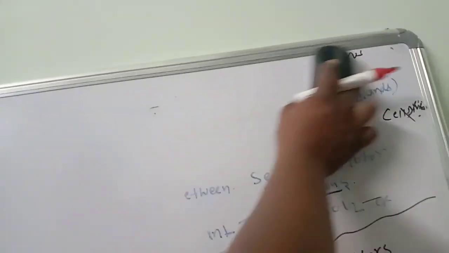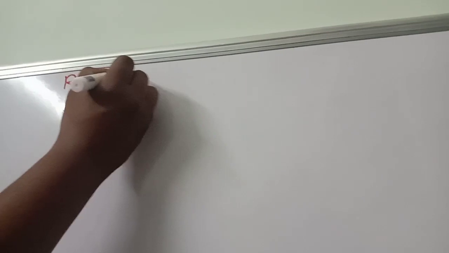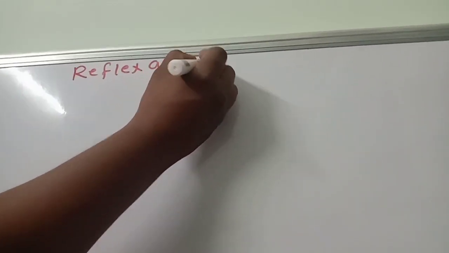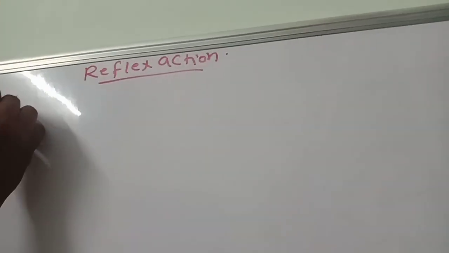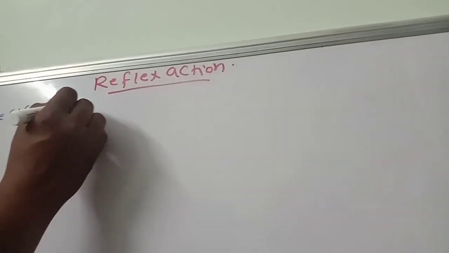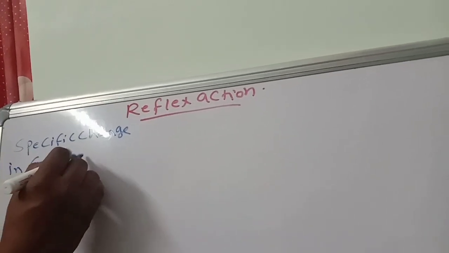What are reflex actions, how many types of reflex actions there are, you have to listen. Suppose a specific change in the environment happens.